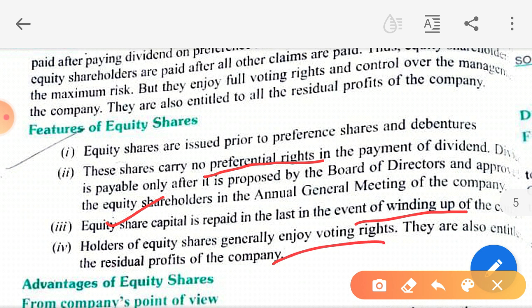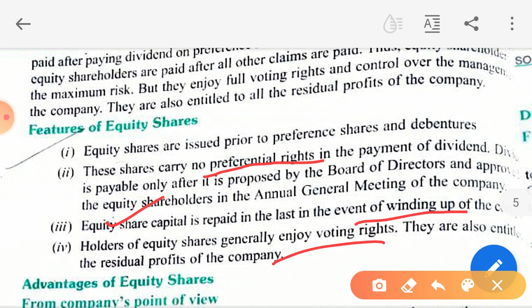And one more thing, that is equity shareholders enjoy the voting right. As I told you, the equity shareholders are the owners of the company and they enjoy voting right. There is a voting done, and then there are special resolution SR and ordinary resolution OR, which are passed in every AGM related to the decision making of the company. So preference shareholders don't have voting right. ठीक है ना, in real terms they are not the owners of the company.